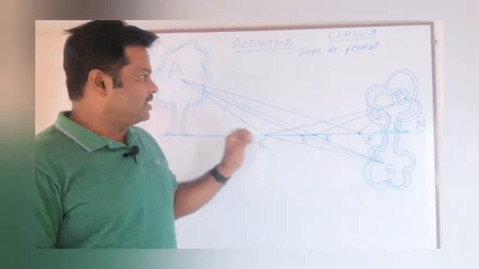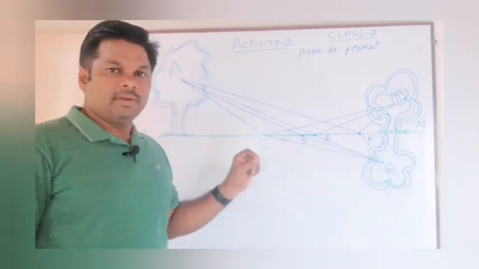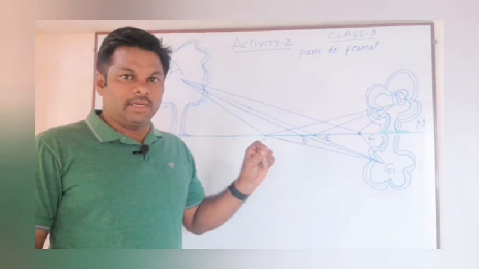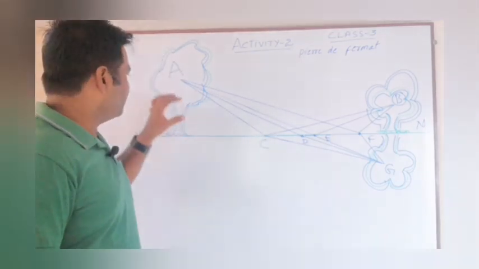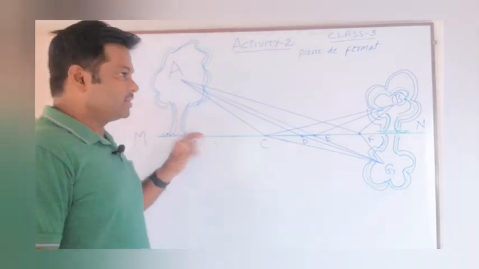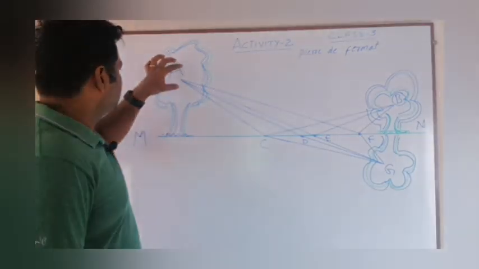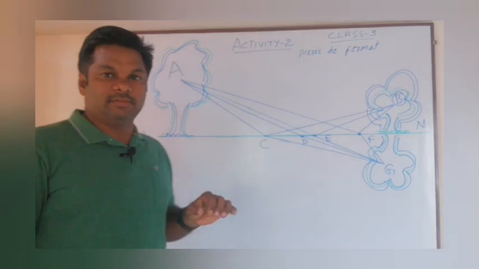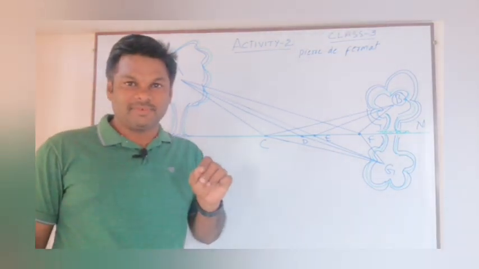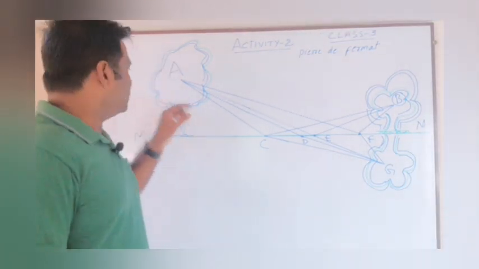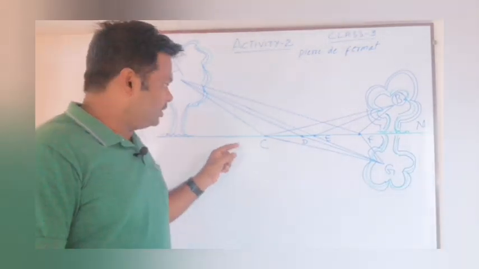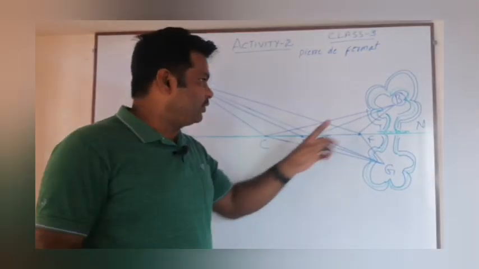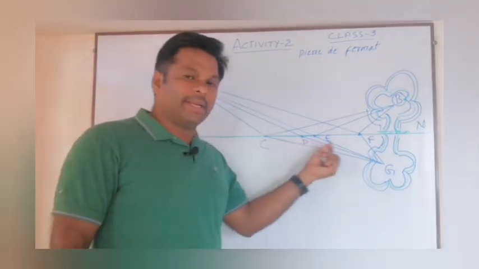Okay, so what I am going to do is give you a small story. Suppose a crow is here. It's a very intelligent crow. It observed that on the floor some food grains are there.